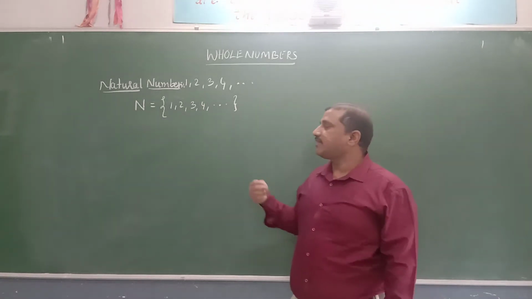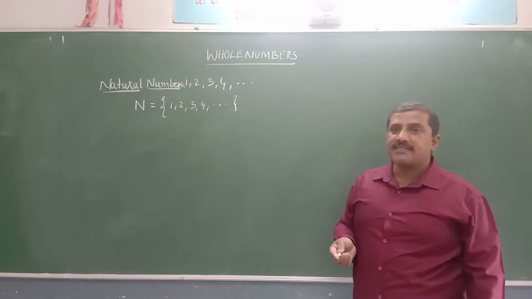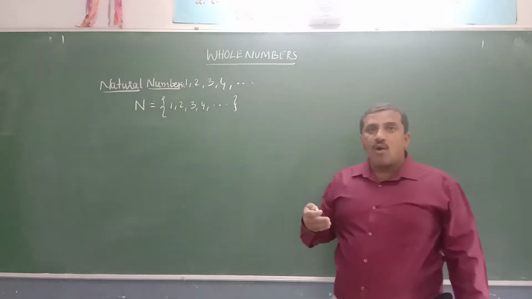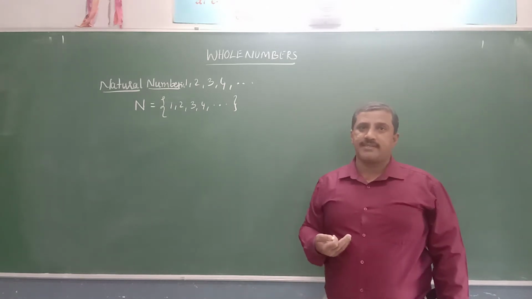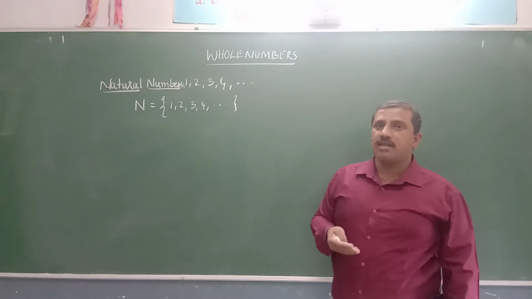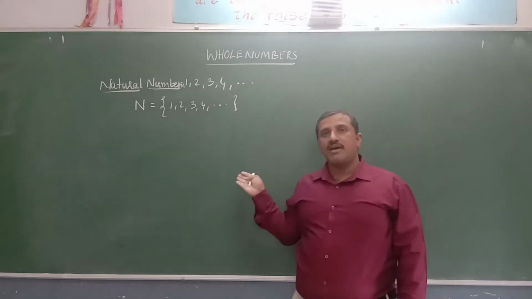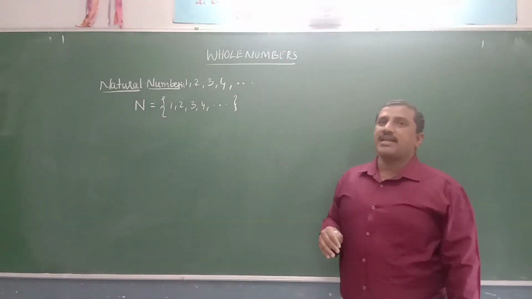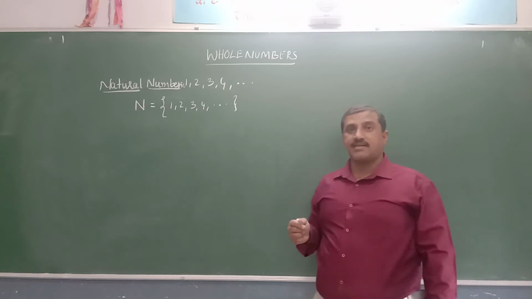Now we have studied the concept of predecessor and successor. What are successors? Successors are the next immediate numbers. For a given number, the number before it is known as the predecessor. How do we get the predecessors and successors?